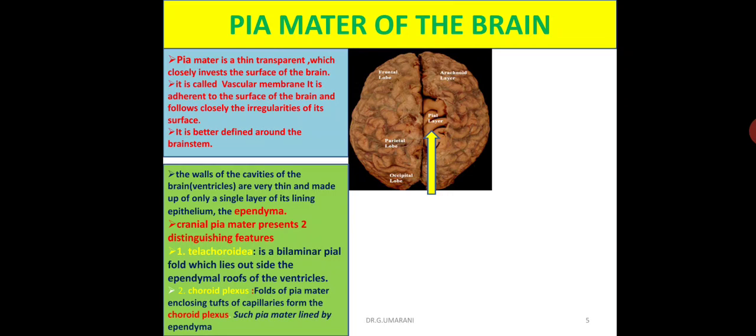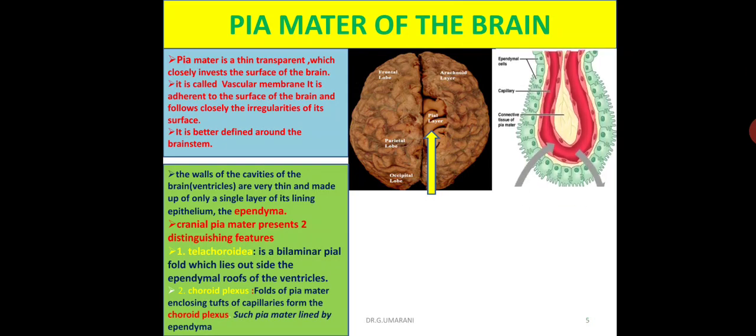The ventricles, the cavities of the brain, are four in number: two lateral ventricles, the third ventricle and the fourth ventricle. These ventricles are lined by specialized ependymal cells, and there is a double fold of pia mater known as the tela choroidea. In this image you can observe that the green cells are the ependymal cells. This type of appearance is present in the ventricles of the brain.